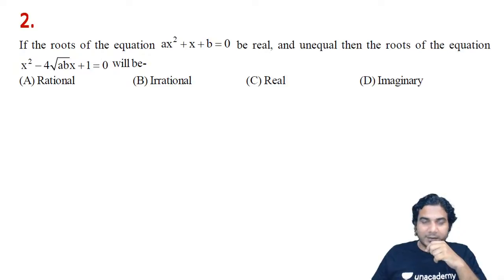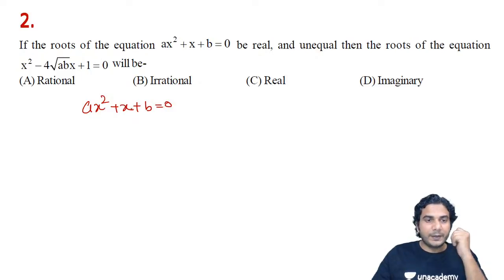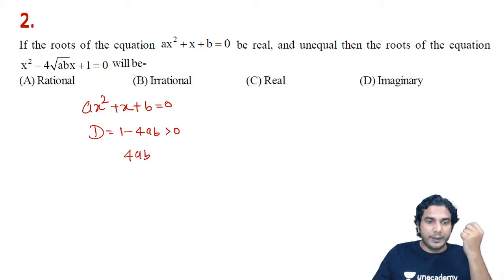All right. Okay, so I'll start. If roots of the equation are real, that means we write the discriminant of ax square plus x plus b. Discriminant of this will be 1 minus 4ab, all right? Since the roots are real and unequal, the discriminant should be more than 0. That means we have got 4ab is less than 1. This is given actually, okay?